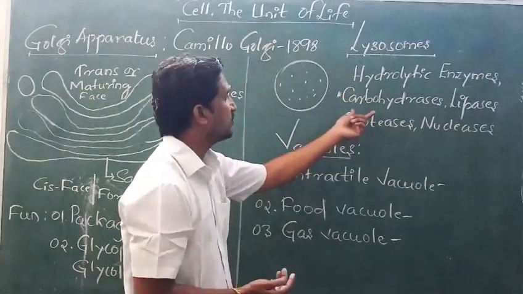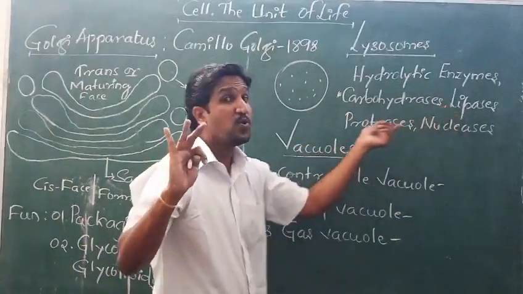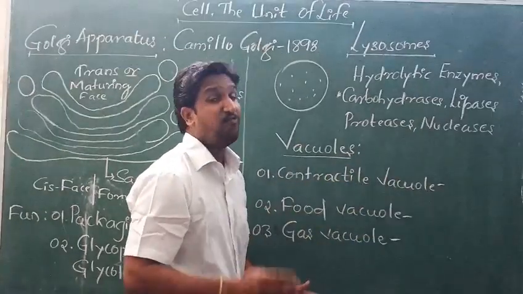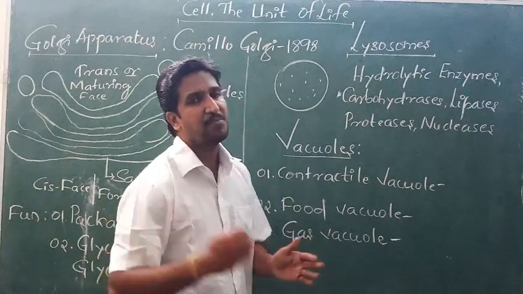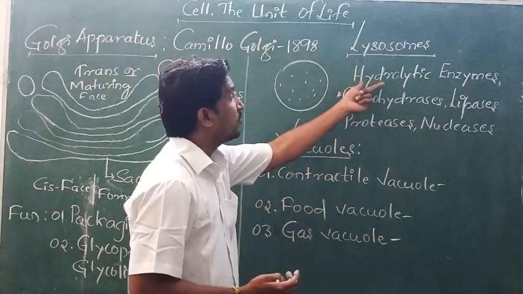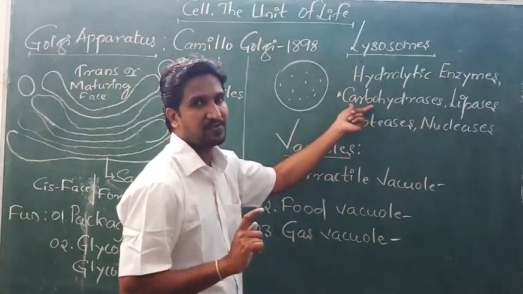Examples of those enzymes are carbohydrases, lipases, proteases, nucleases, phosphatases, and many different types of enzymes are present in these lysosomes. What do they do? Hydrolysis. Carbohydrases will break down the carbohydrates.